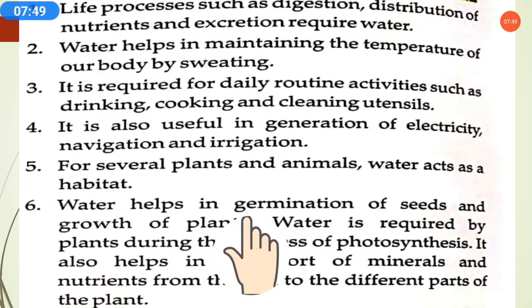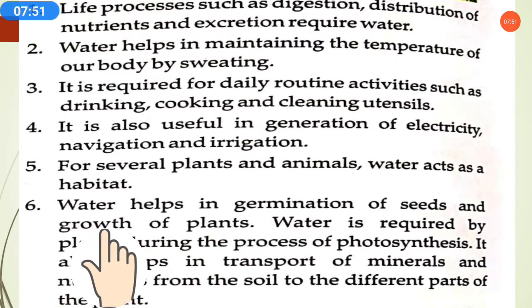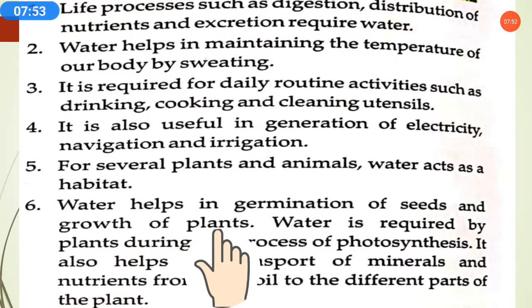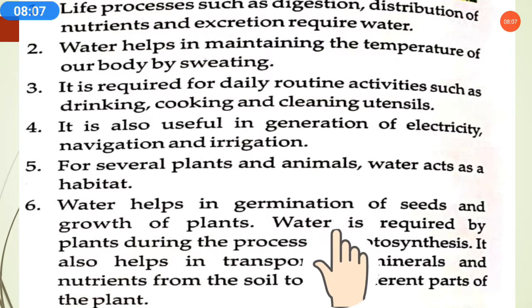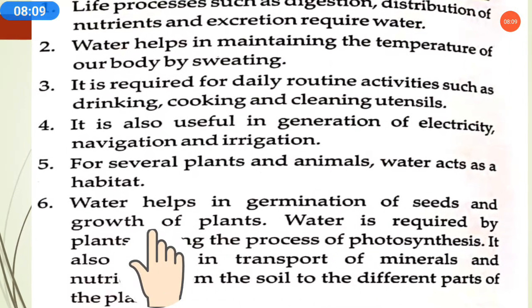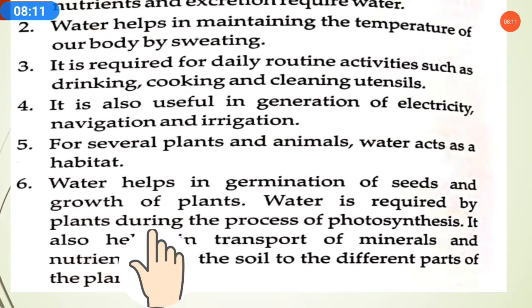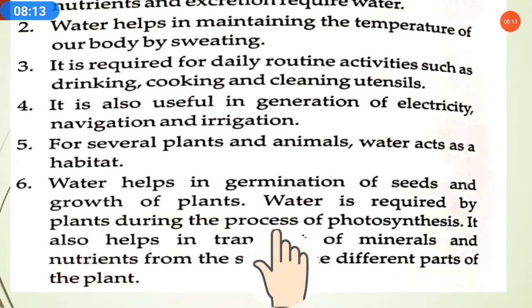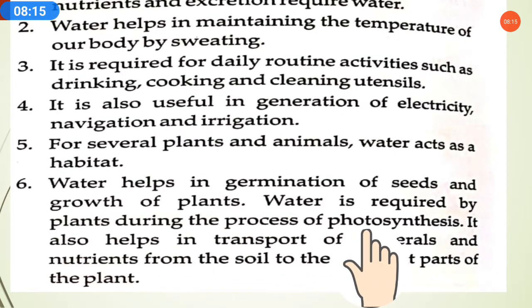Sixth point: water helps in germination of seeds and growth of plants. As we know, when you sow any seed, what will you require? You will require water. Without water, the seed will not grow and it will not germinate. So for the germination and growth of plants, water is important. Water is also required by plants during the process of photosynthesis.